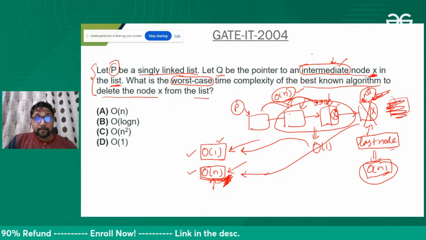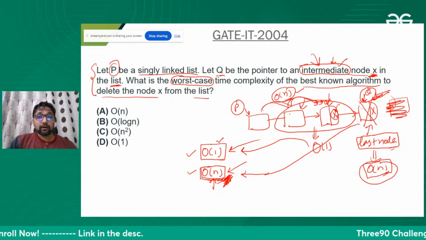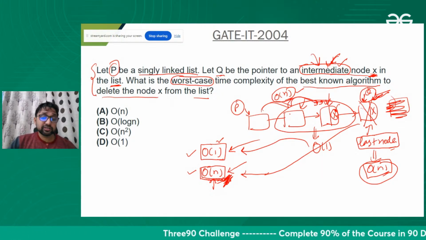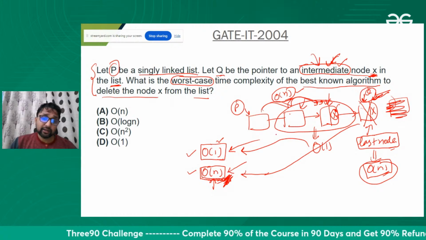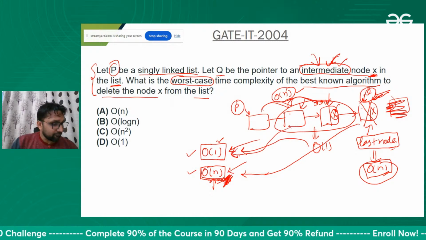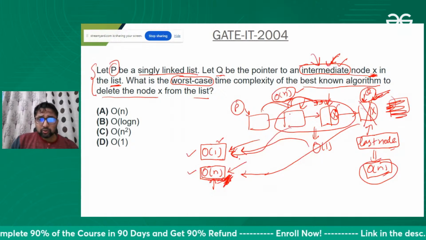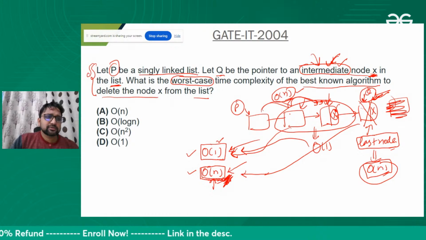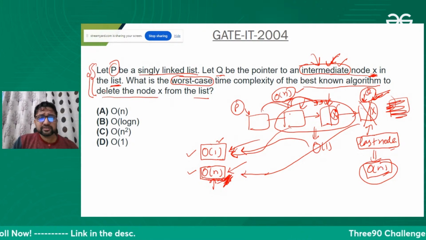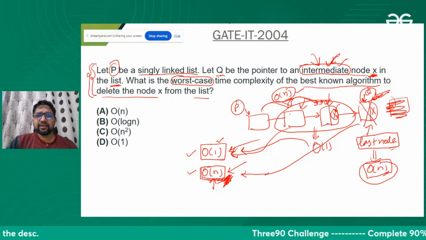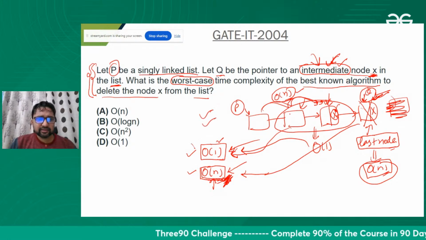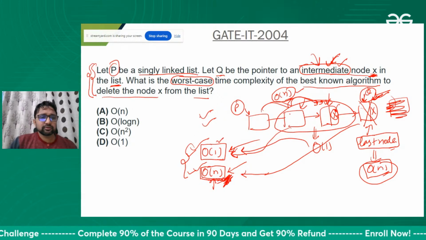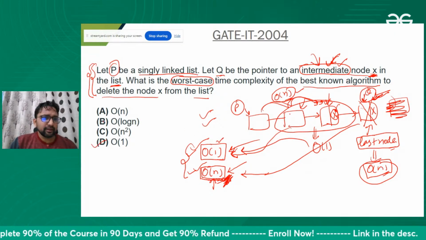But you can argue like this also, that it can be an intermediate node. They have mentioned intermediate node. So because this is an intermediate node, I can delete it in order of one time. These types of questions can come in the GATE exam itself. This has happened in previous years, and they give full marks when there are problems where two solutions are possible. They give the marks to this person also and this person also.